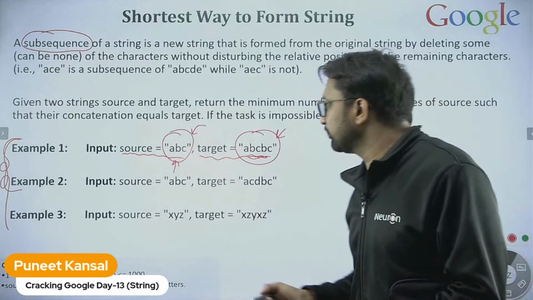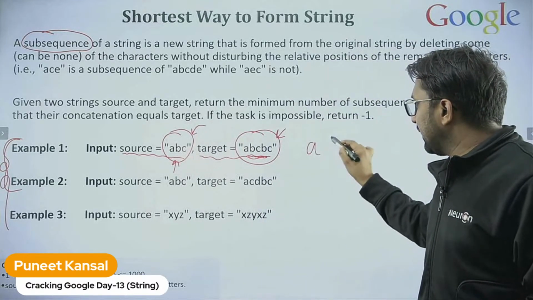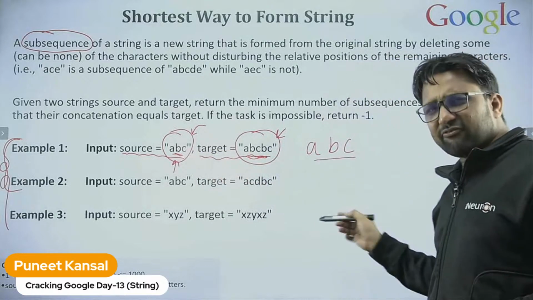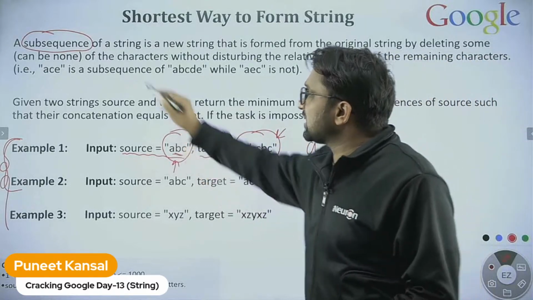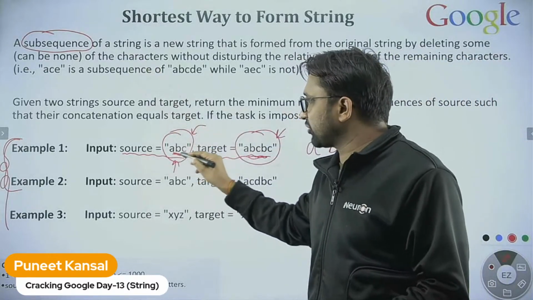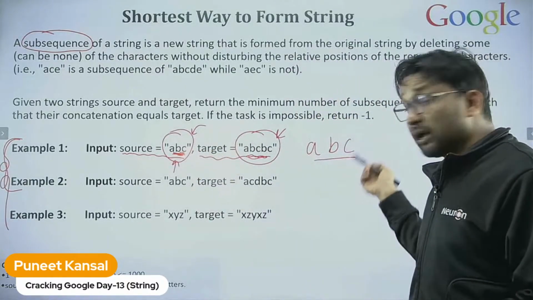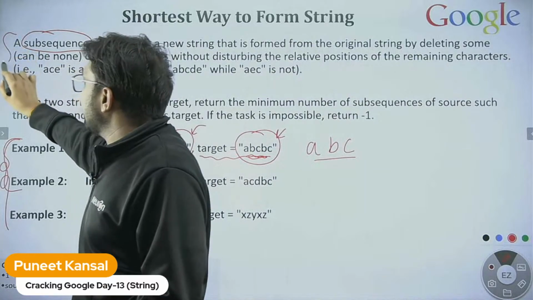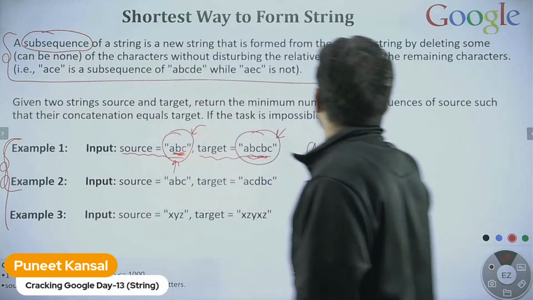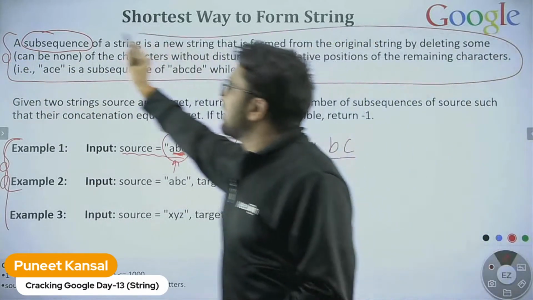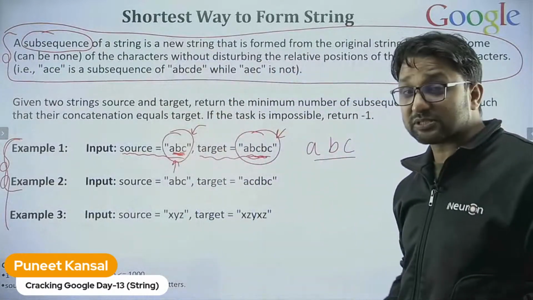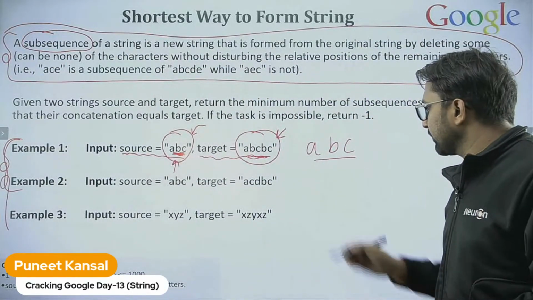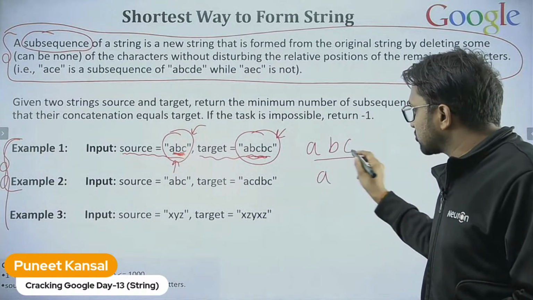Okay, let me tell you. So for example, A, B, C. If I talk about this string, ABC itself is also a subsequence of this string. There may be other subsequences also. According to this definition, they provide the definition of the subsequence over here. This is the definition of the subsequence, what they mean by subsequence. But okay, let me take an example and let me explain it to you. A is a subsequence of ABC.